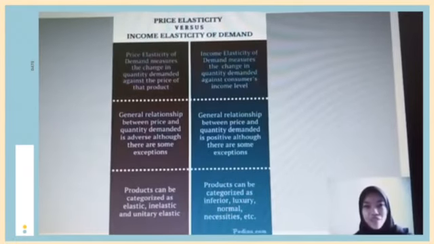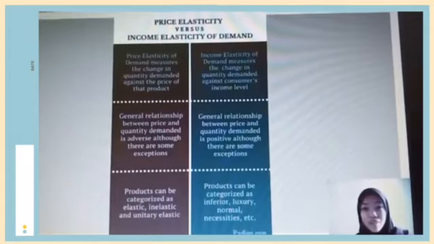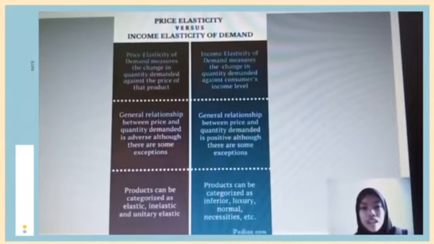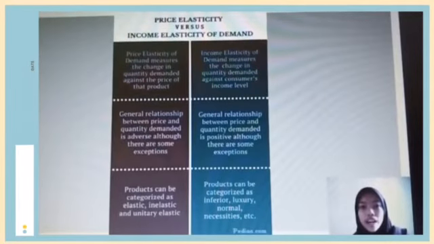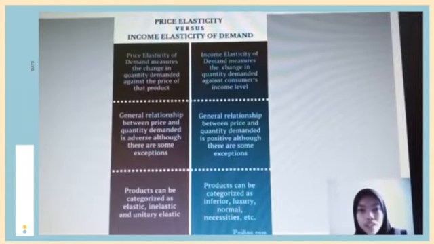Hi, I'm Nurul Farhaniza, and now I'm going to explain the difference between price elasticity and income elasticity of demand. The three main points that are important are the definition, the general relationship between price and quantity demanded, and how products can be categorized.